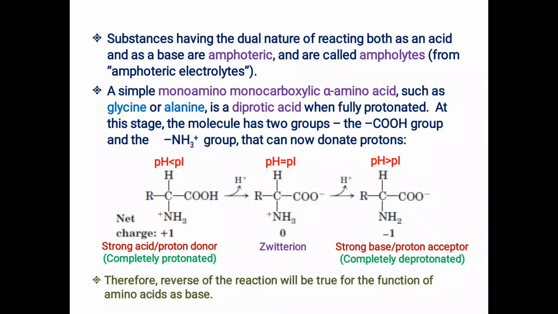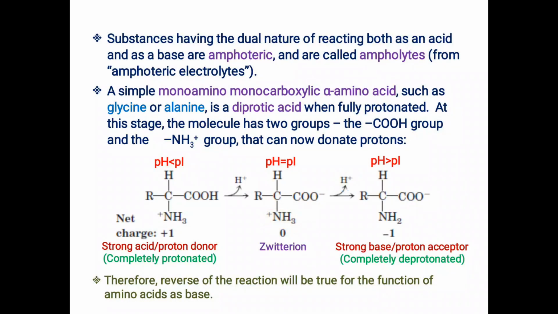Now if you keep on increasing the pH beyond its pI value, there will be further deficiency in the hydrogen ion concentration. To compensate for that deficiency, at a pH higher than the pI value of the amino acid, the charged amino group NH3 plus becomes deprotonated; it will give its proton.